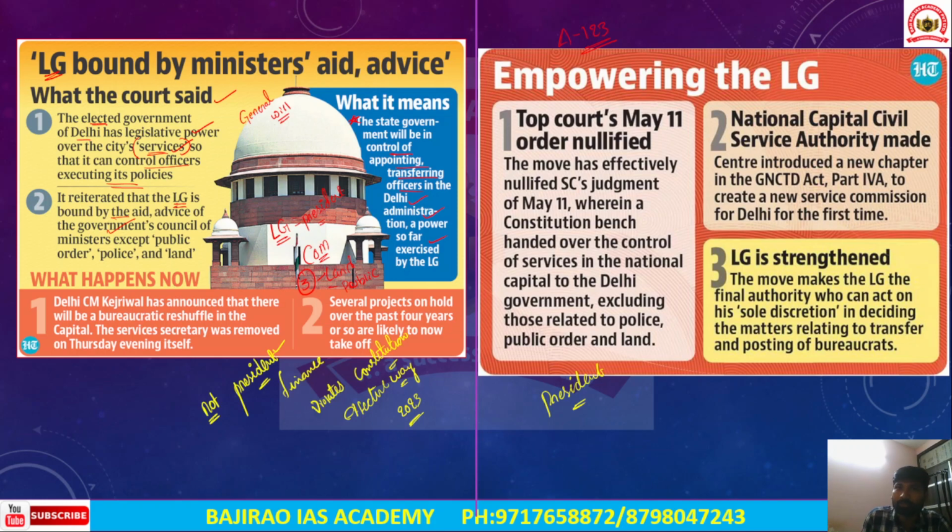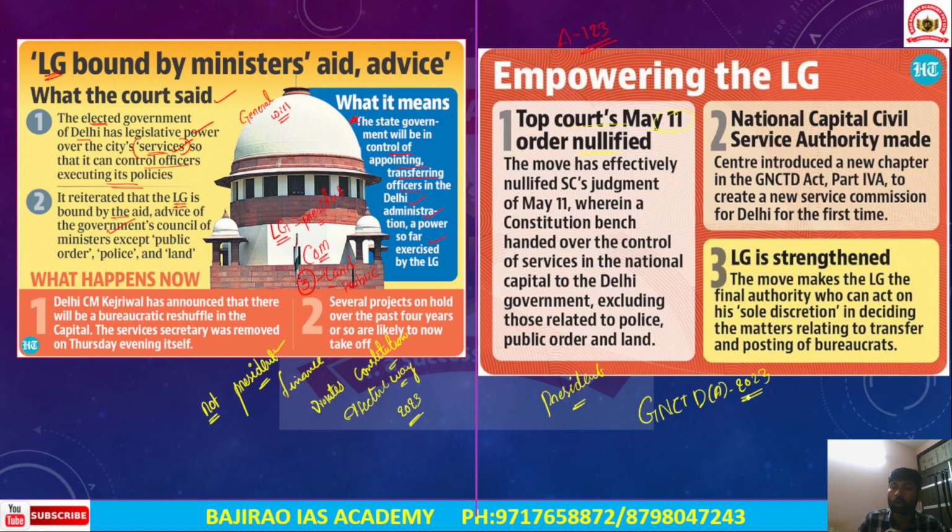Now, the top court's May 11 order was nullified through this ordinance. The move effectively nullified the Supreme Court's order, because it has passed the Government of National Capital Territory of Delhi Amendment Act 2023.